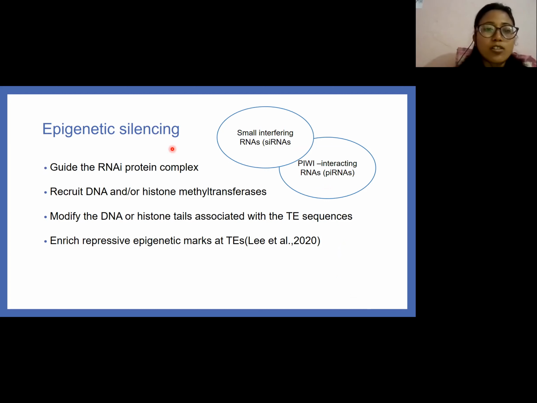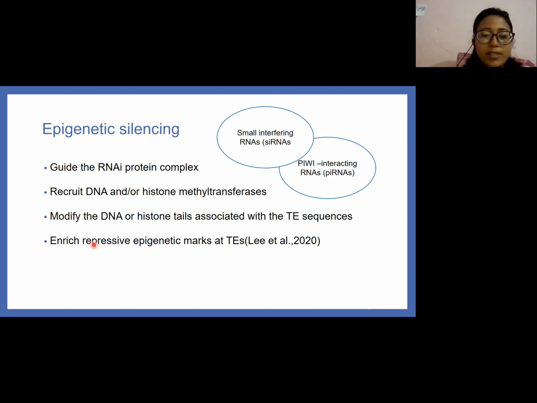Epigenetic silencing of transposable elements by the host genome. Small interfering RNAs and piRNAs guide the RNA interference protein complex to transposable elements with complementary sequences. This complex recruits DNA and/or histone methyltransferases and modifies the DNA and histone tails associated with transposable elements. Then they enrich the repressive epigenetic marks at transposable elements.